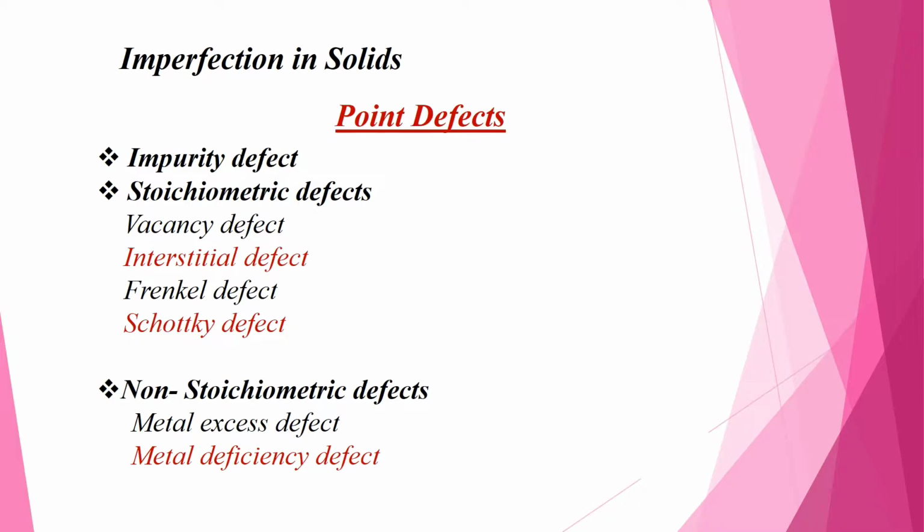The point defects are impurity defect, stoichiometric defect and non-stoichiometric defect. Stoichiometric defects are classified into four groups: vacancy, interstitial, Frenkel and Schottky. Non-stoichiometric defects are of two types: metal excess defect and metal deficiency defect.